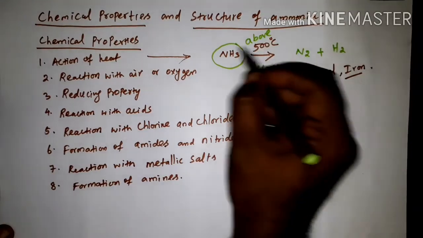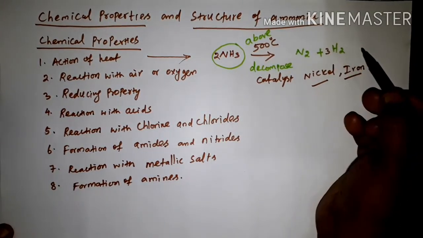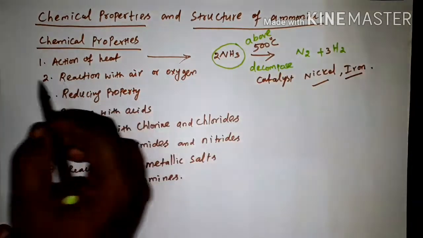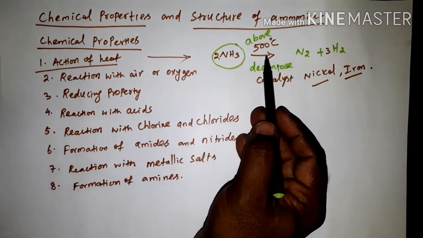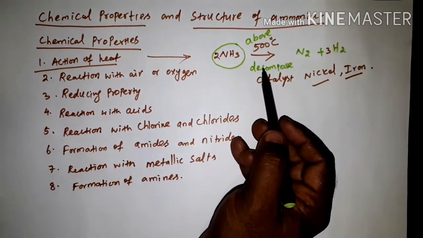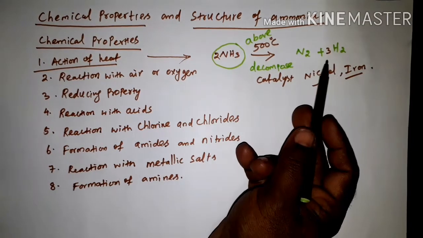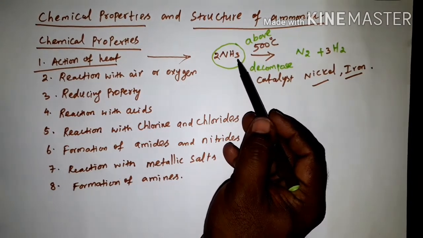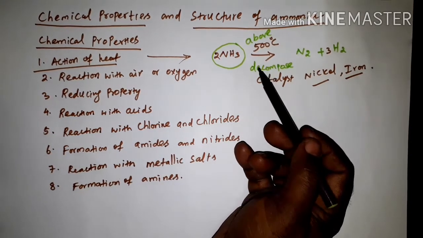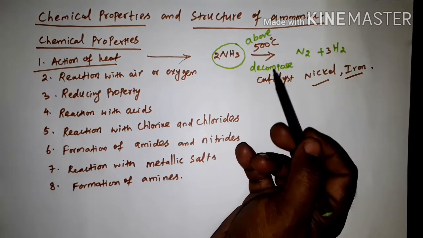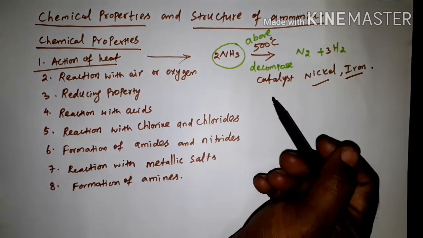Here 2 nitrogen, so put 2 here, and here 3 hydrogen. So this is the first chemical property, that is action of heat. We are heating ammonia, it will decompose into nitrogen and hydrogen. This decomposition can be catalyzed by nickel or iron, and we get the reaction much faster.